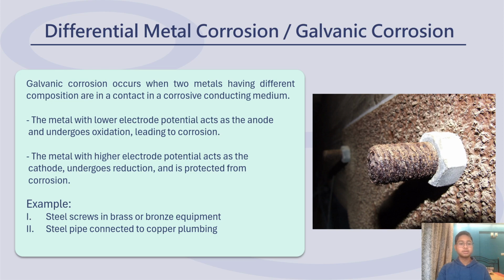For example, steel screws in bronze equipment and steel pipe connected to copper plumbing. In the figure we can see the bolt is mostly rusted as it undergoes corrosion, and the nut is unaffected by the corrosion.